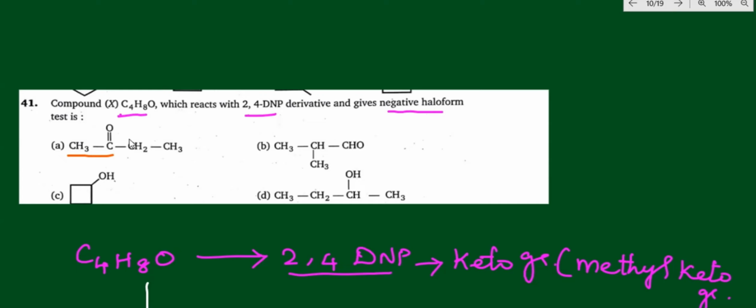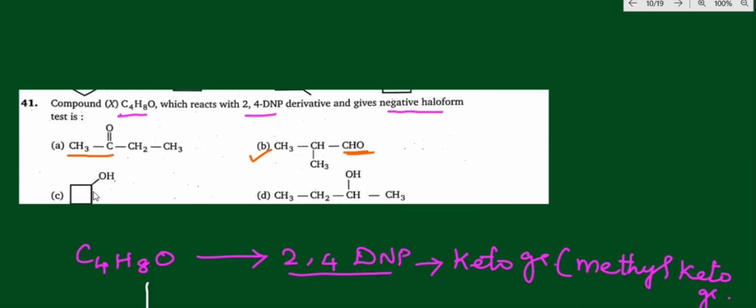Here, this will be answerable. The keto group is there, so definitely it will be answerable for the iodoform test. It is answering, so this will not be the correct option. And CH3CH2CHO, the aldehyde group is there. The methyl group which is connected with it, when you oxidize, you will get a keto group. So the keto group will be answerable for 2,4-DNP, whereas the aldehyde group does not answer, and it will give a negative for the haloform test. Now this is the correct option.